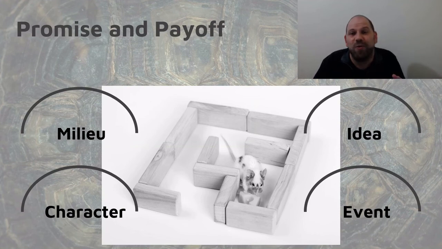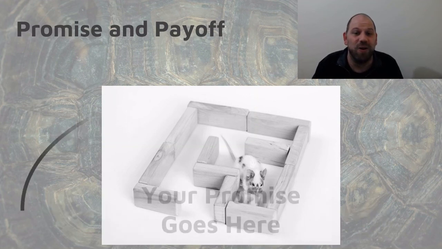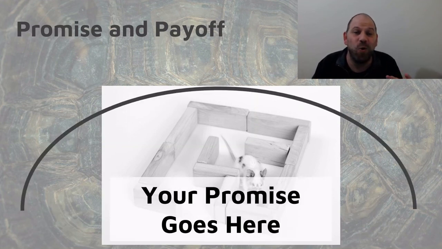But again, we don't need to be constrained to those four rough categories. Your idea might not fit into any one of those four, and more to the point, it's likely to be a lot more specific. It's going to be your very specific arc. So your promise goes here. You're going to build a promise and payoff arc just like the ones that we've seen, but it's going to be yours. And that's what your story and your arc are going to be.